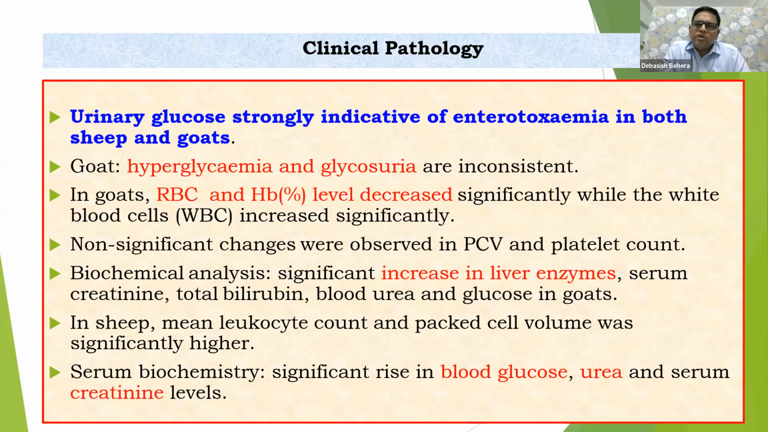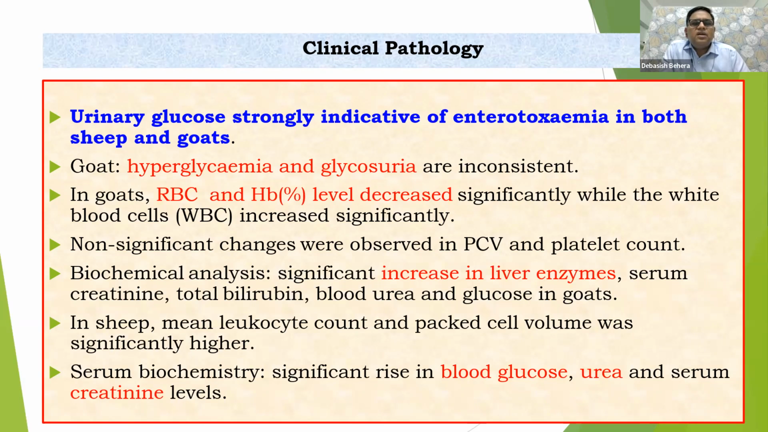And after death also, during life and death also, if you take the urine and you estimate it and you test it, definitely there would be glycosuria. This is the magic we can say. And after death also, you can diagnose that it is glycosuria, though it is indicative of enterotoxaemia. Then hyperglycemia, yes, of course there.